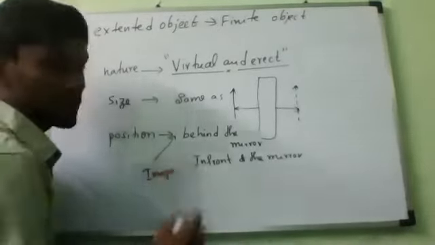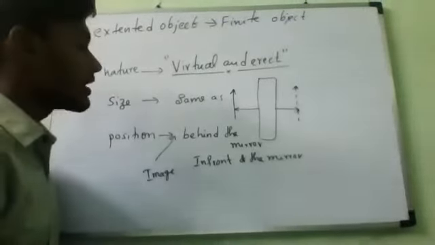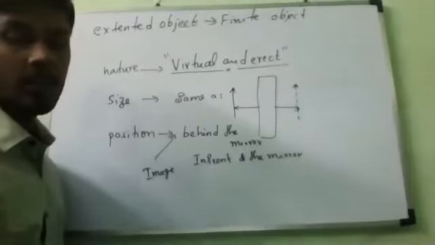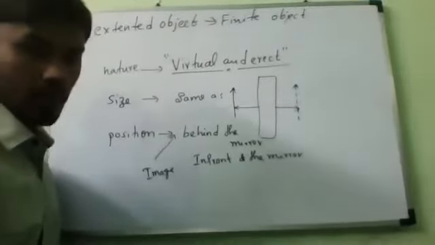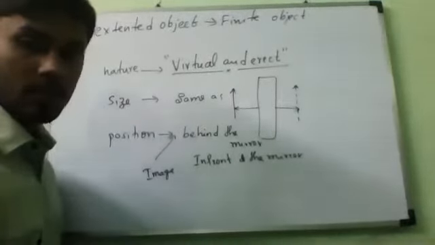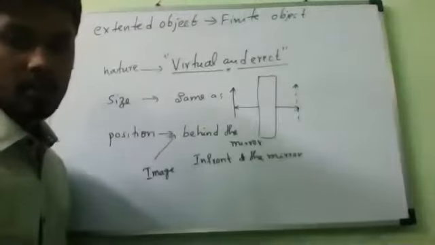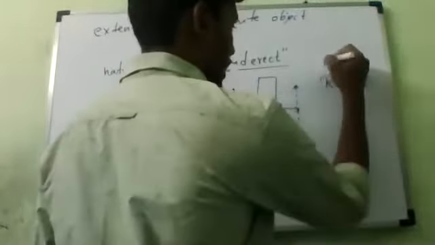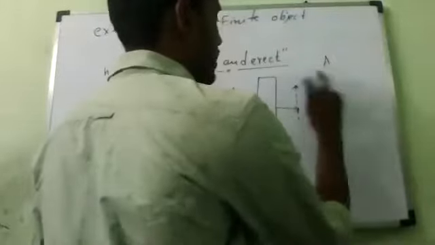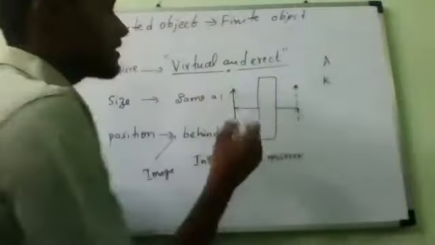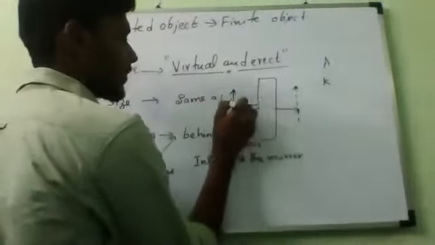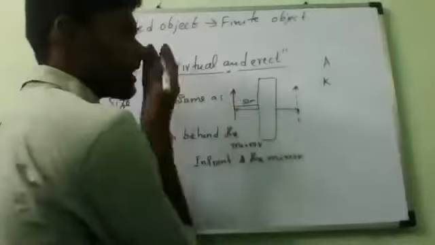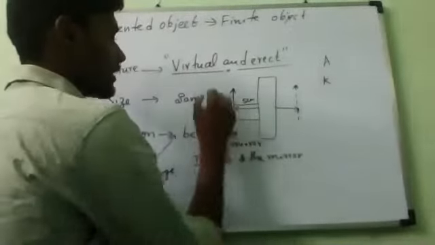Now one more characteristic I want to ask. Let me consider the same mirror. For example, in today's class I will consider Arya and Kevin. First, Arya stands 5 centimeters in front of the mirror. Now Kevin stands 10 centimeters away.